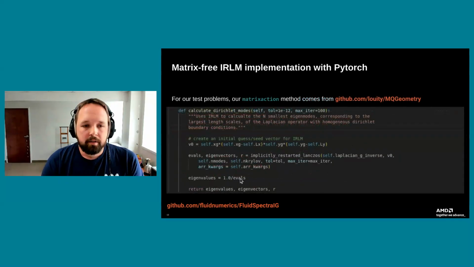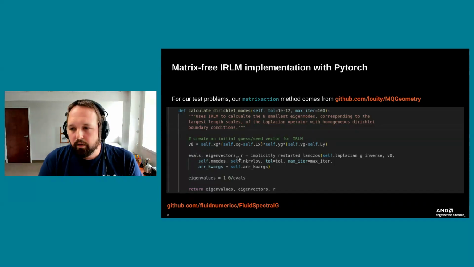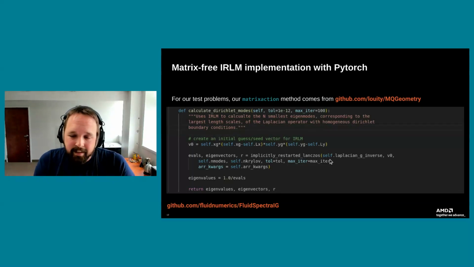The way this is called, this is the sample subroutine that we're actually going to be benchmarking today. Down on this line, we have evals, eigenvectors, and R, which is the residual of that iteration process. We call the implicitly restarted Lanczos method. The first thing we send in is the matrix action. This first argument, the self Laplacian G inverse, is actually implementing an inverse of a Laplacian that's pulled from another piece of code called MQ geometry.